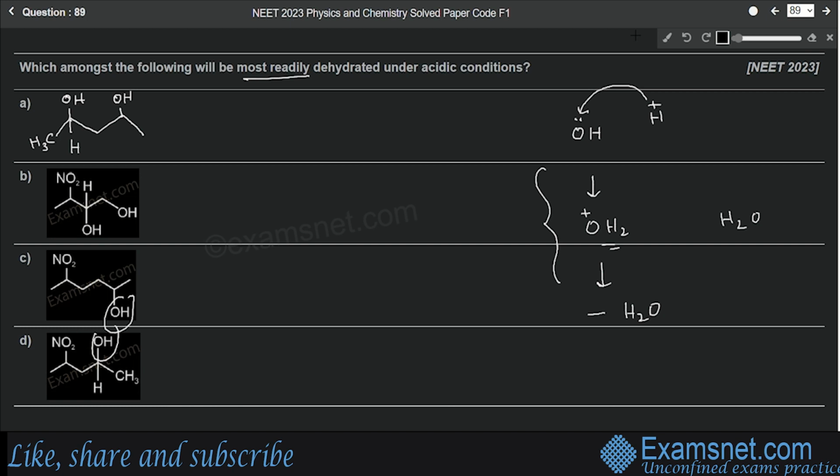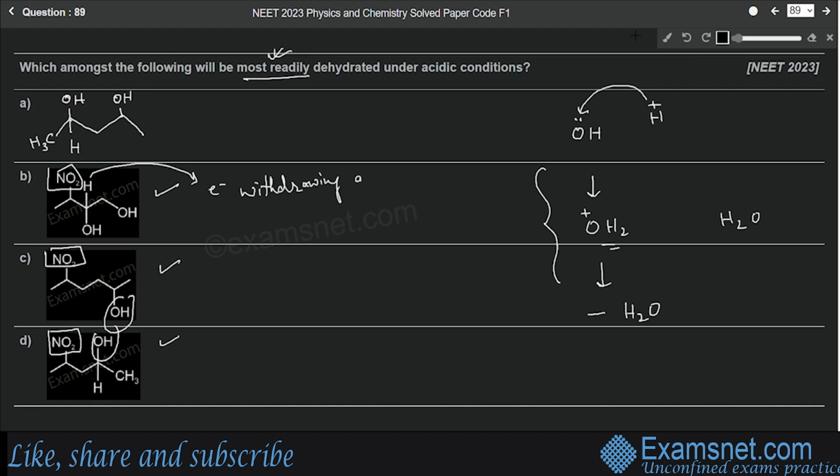Now we have to see out of all the given options which one will be most readily dehydrated. Actually all will get dehydrated, but which one will get most readily dehydrated? So in order to determine that, we have to compare all these. So we can see that in options B, C and D there is an NO2 group, but in option A there is no NO2 group. Now this NO2 group is an electron withdrawing group, isn't it?